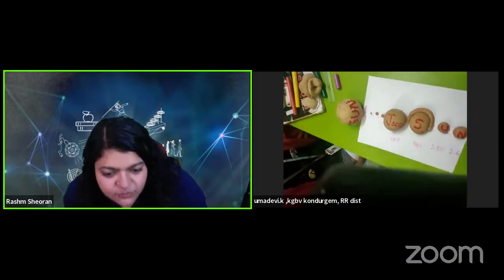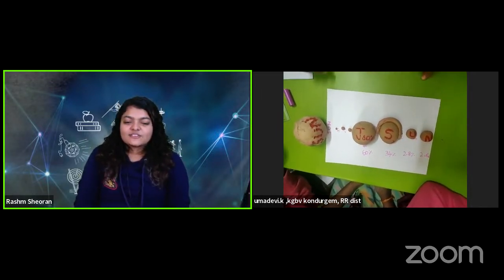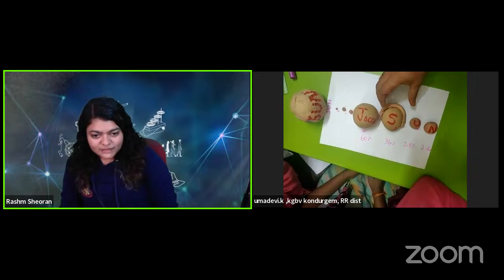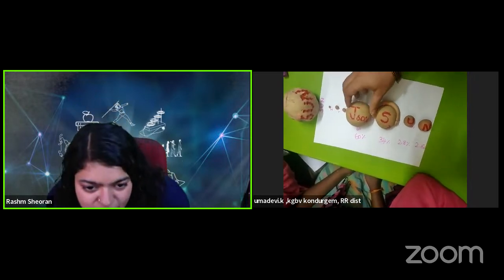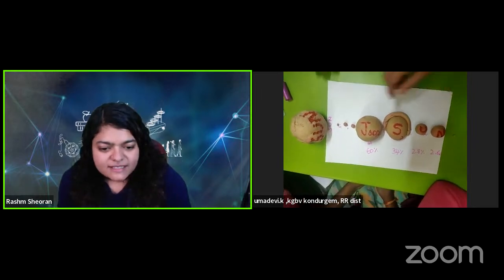So I can see KGBV Kondur Gem from RR district. Looks wonderful. Very beautiful. Uranus, Neptune. I think Jupiter should be a little bit bigger. You have also made Sun. That is great that you have also made Sun out of it. So Sun is actually very big to make. I'm not sure what is the size for the Sun that you took, but the model looks great. I can see Mercury, Venus, Earth. Where is Mars? I can't see Mars.